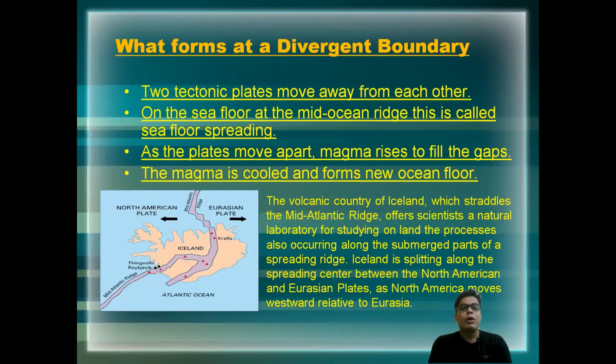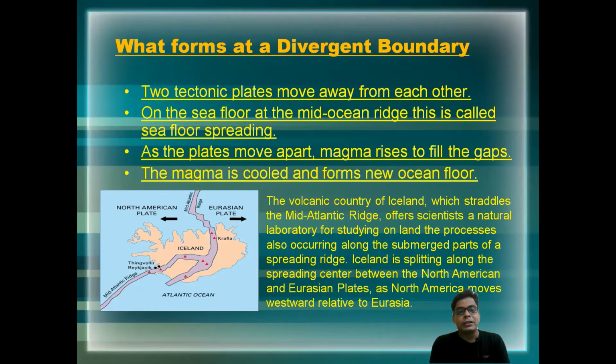Then come to the divergent boundary. Two plates, when they move away from each other on the sea floor at the mid-ocean ridge, is called sea floor spreading. These two plates diverge, move away from each other, and that is called the divergent plate boundary. When these two plates move away from each other, what happens? Magma comes out, and after coming out, it cools down and a new landform is formed.